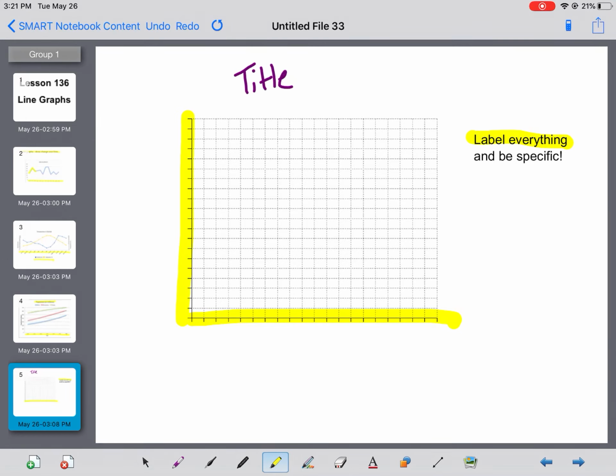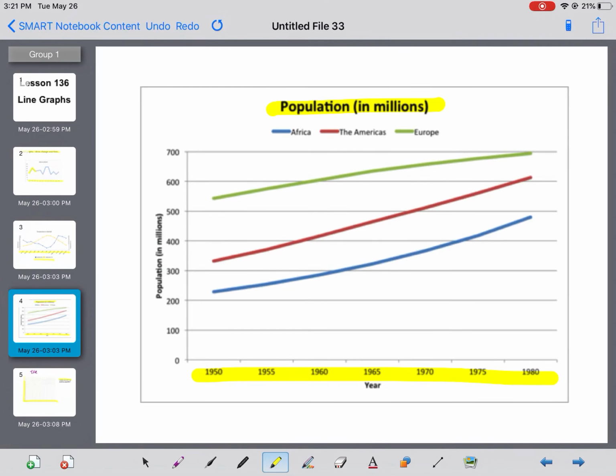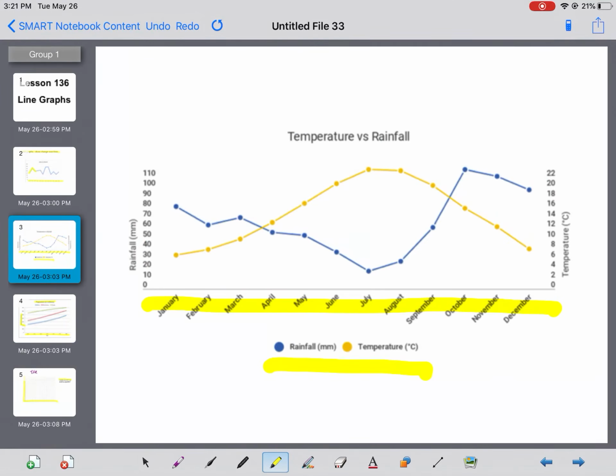And then your scale, the same thing. Make sure that you are clearly labeling what numbers need to go there, and then telling us if those numbers have some sort of units behind them. For instance, if we look back at this one, this is the population in millions. So it's not that just over 200 people lived in Africa in 1950. It's actually 200 million. So make sure that that important information is there. Or if we jump over here, we were looking at rainfall. The rainfall's in millimeters, and the temperature is in degrees Celsius. So be really, really careful to label everything so that it's super, super clear.